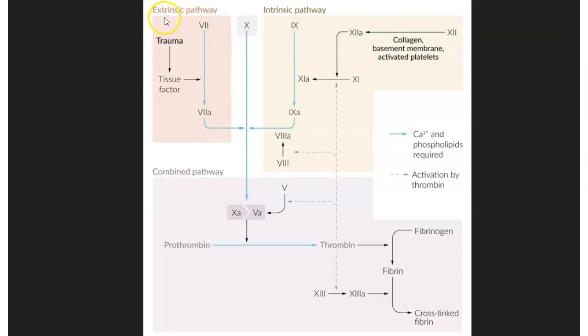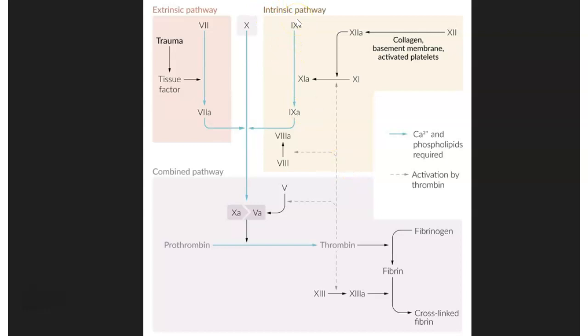This is the image showing the two pathways, the extrinsic pathway and the intrinsic pathway, and this one is the common pathway, factor 10 and factor 5. In the extrinsic pathway, tissue factor, factor 3, activates factor 7 and activated factor 7 along with factor 5 activates factor 10, which leads to activated factor 10. Then activated factor 10 and factor 5 convert prothrombin into thrombin, which converts fibrinogen into fibrin and leads to cross-linked fibrin, so a fibrin clot is formed.